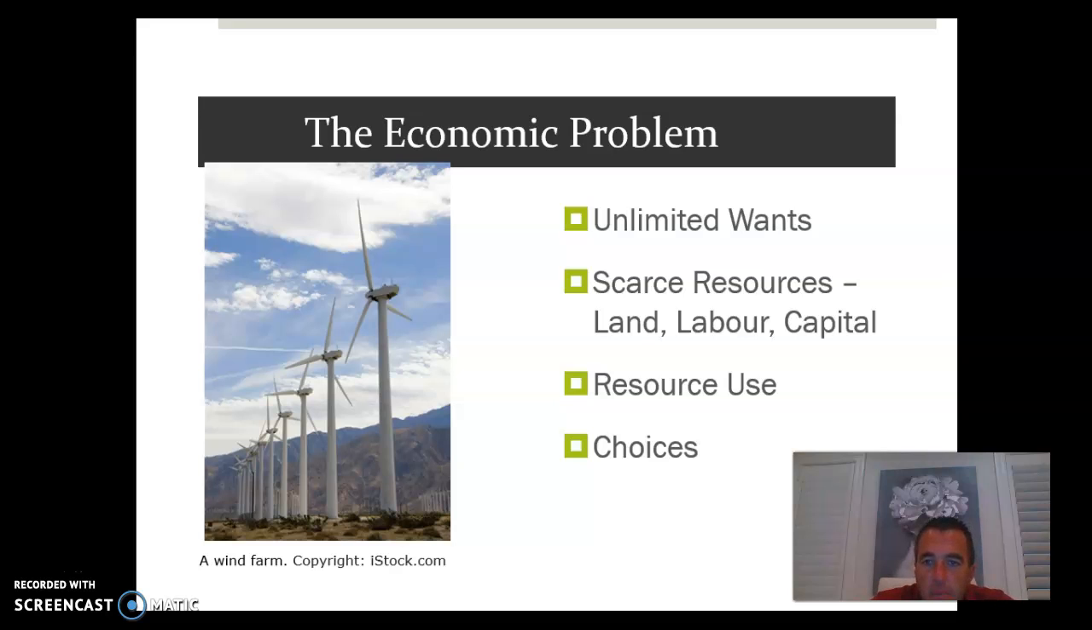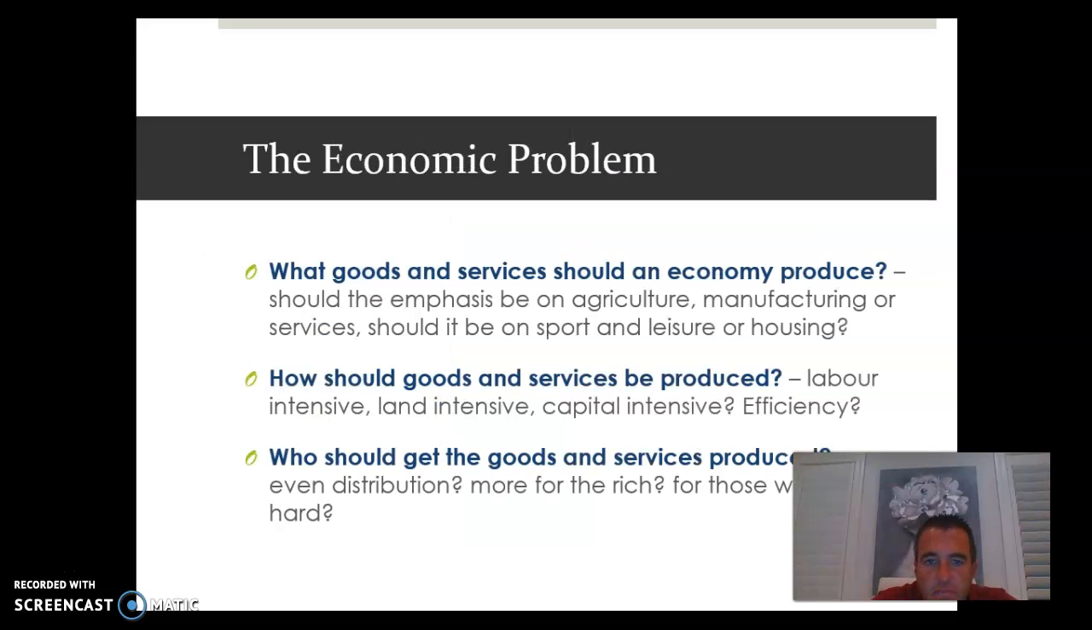See, the major economic problem that we're facing is unlimited wants. We have scarce resources, which are land, labor, capital, and we have resource use. So many of these things that we look at have some type of choices involved.